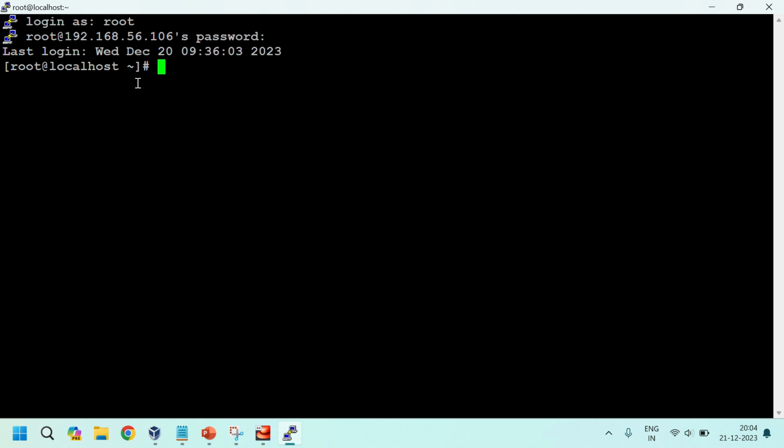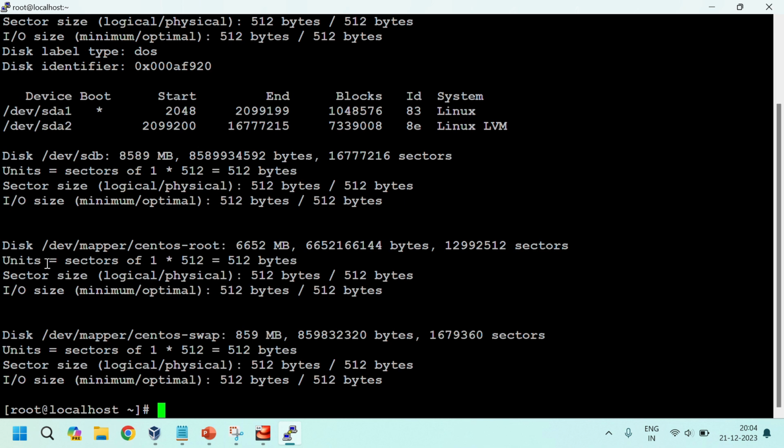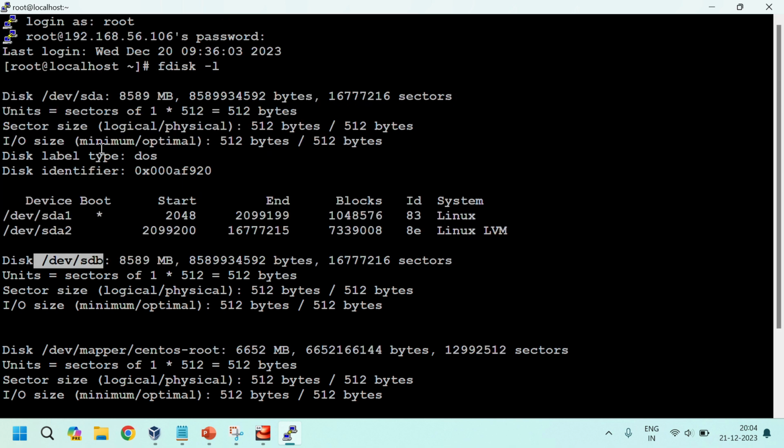To see the disks in the server, use fdisk -l. See, the new disk is created here. This /dev/sdb is the disk we added in SATA.